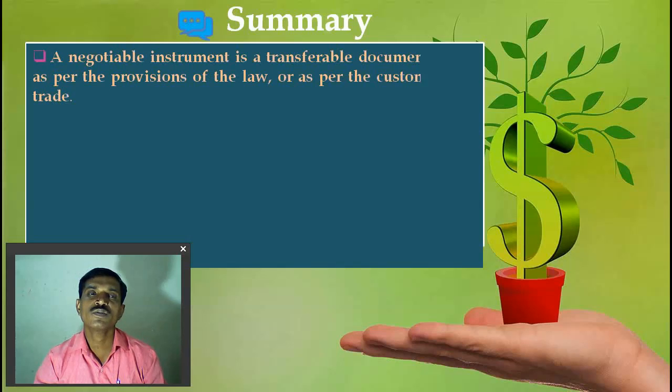Summary, what we learned from this video: the negotiable instrument is a transferable document either as per the provision of law or as per the custom of trade. It is a document used to transfer ownership or money from one person to another, as per the law provisions or as per the customs of trade. Like we use the bill of exchange, promissory notes and the check as per the law, and we use the Shahjog Hundi, the government promissory note, and revenue receipt as per our use of customs and trades.